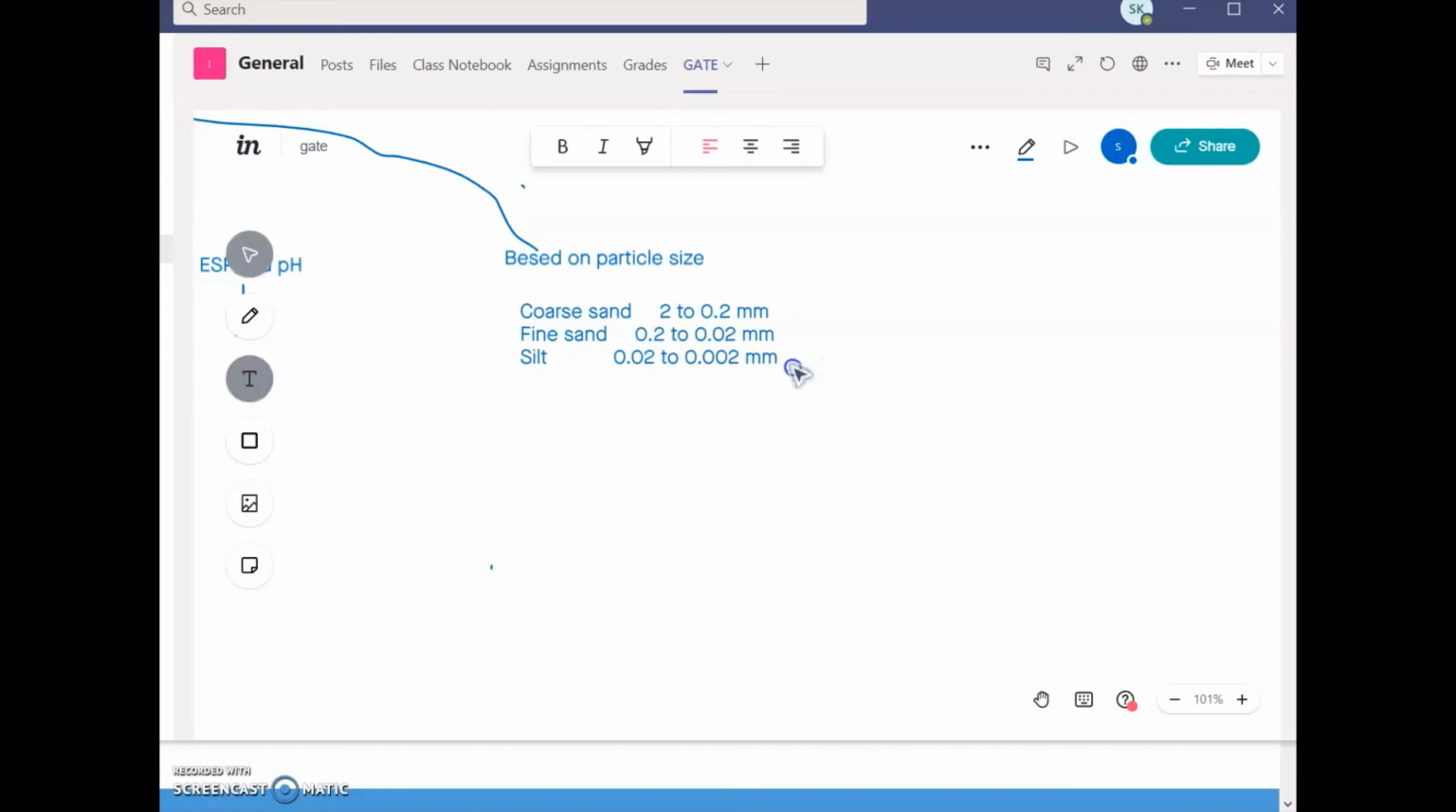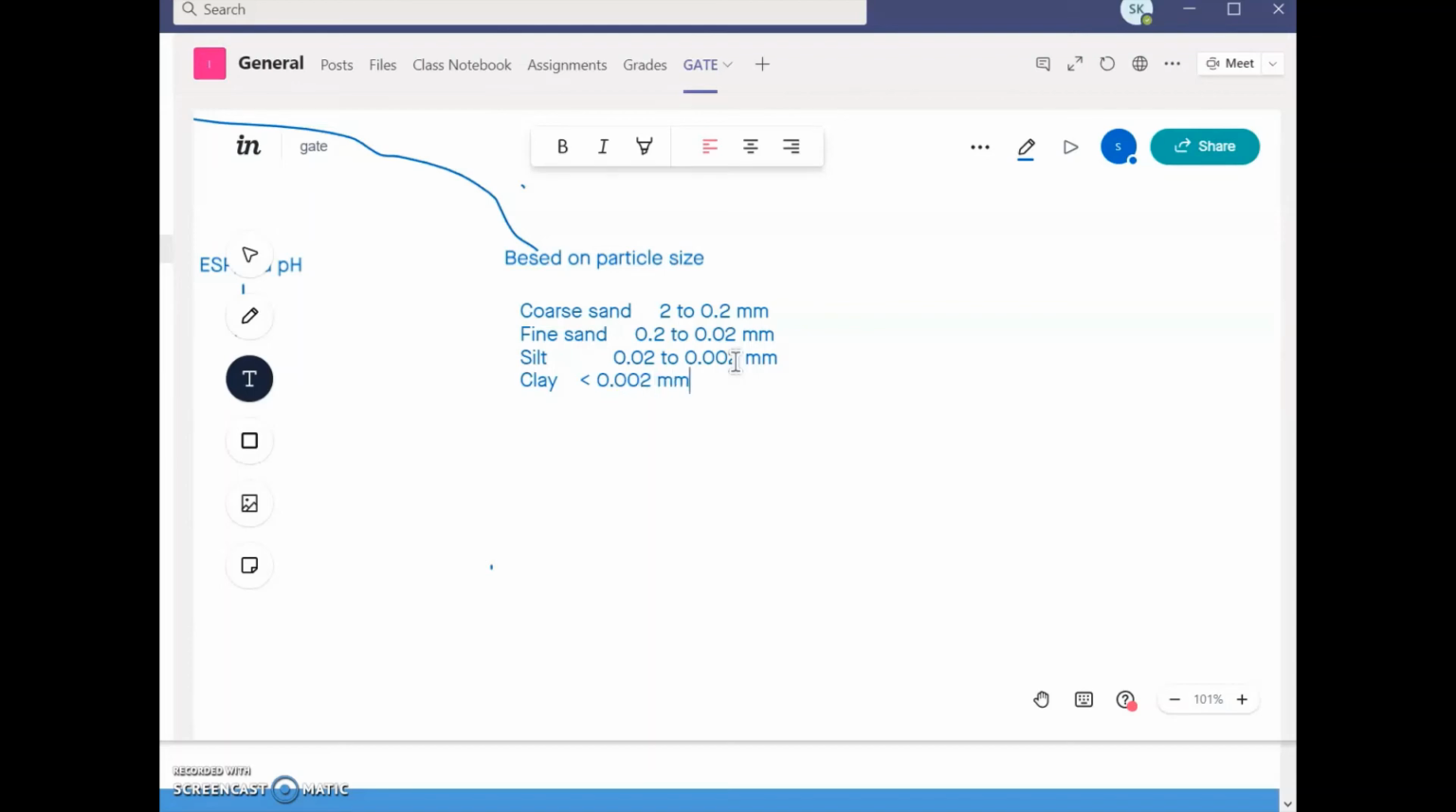Okay, now it looks clear. Then the last type is here. The last subtype we can say is clay soil. Clay soil, you know, is very fine sand, when the diameter is less than what is mentioned here, 0.002 mm.